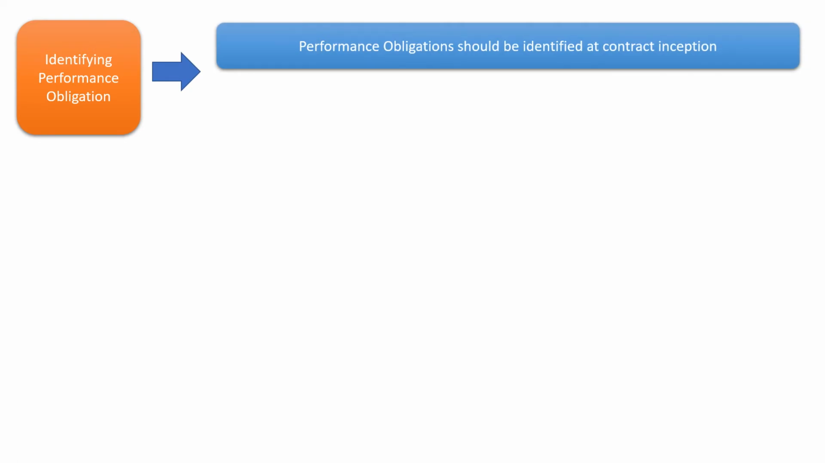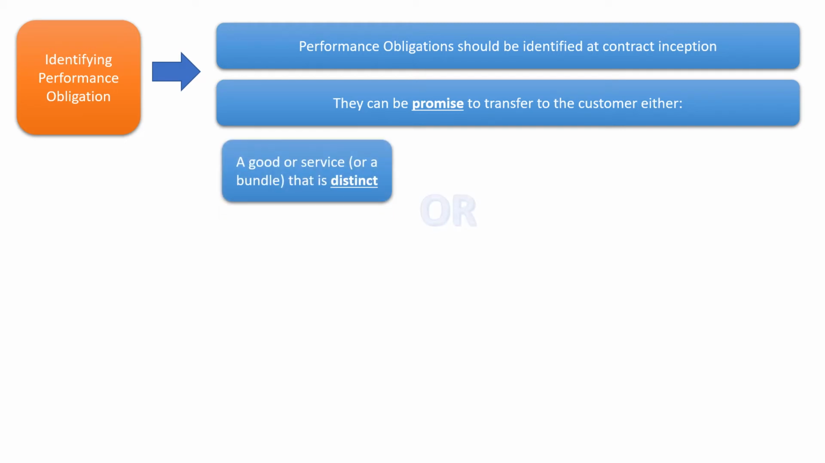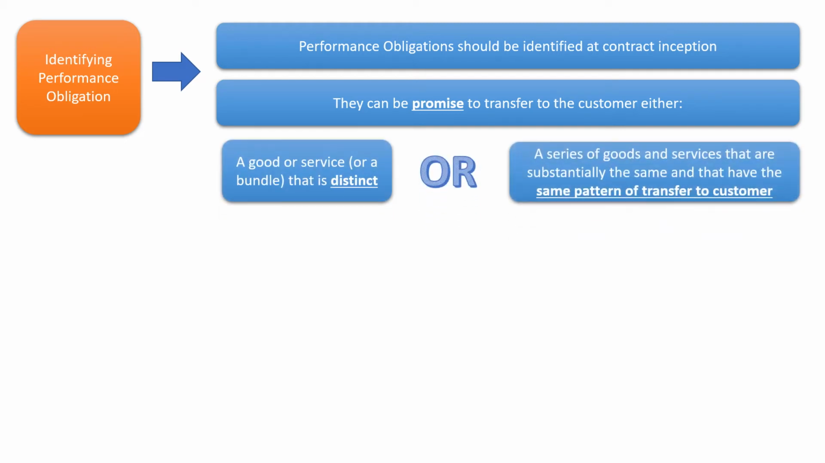Performance obligations should be identified at contract inception. They can be promises to transfer to the customer either a good or service, or a bundle that is distinct, or a series of goods and services that are substantially the same and that have the same pattern of transfer to the customer.